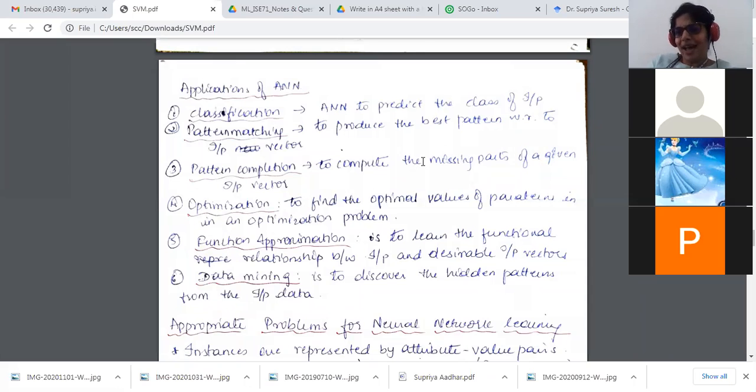So I've just written the crisp picture over here with respect to whatever we have discussed now. Applications of neural networks: classification. This is a very basic one which we use. Different types of classes that we want to categorize into. So any basic classification problems, you can use artificial neural networks to go ahead. Pattern matching, to produce the best pattern with respect to the input vector.